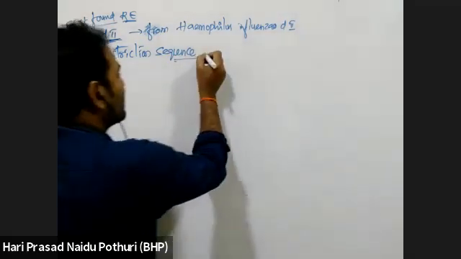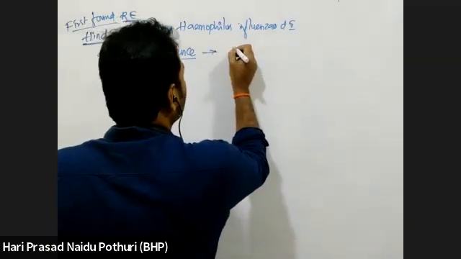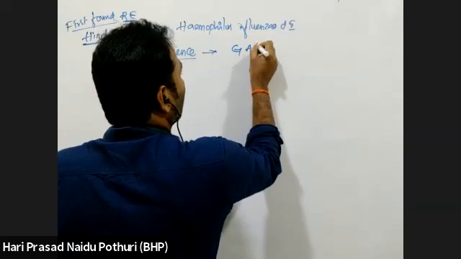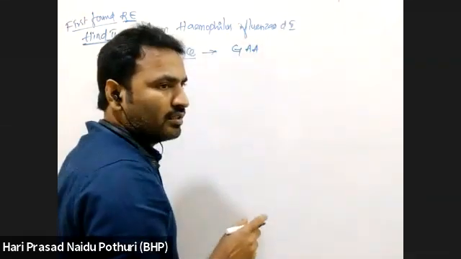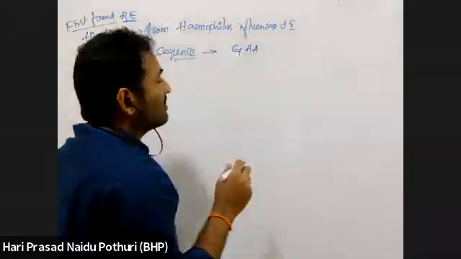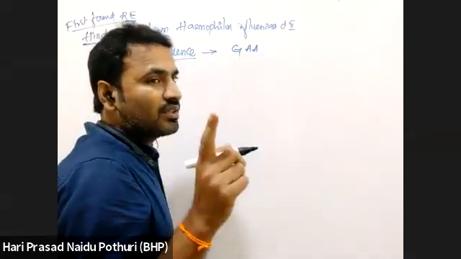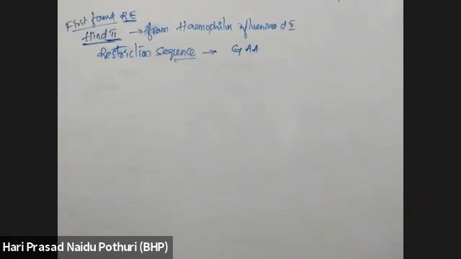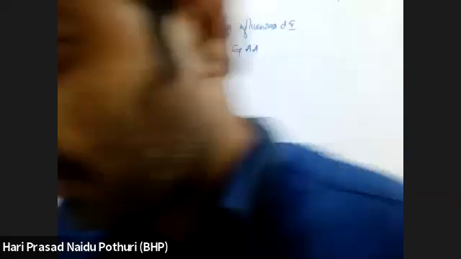So the restriction sequence for this is usually GAA, right? Actually, GAATTC is given for what? Not GAA, GTT I think. Yes, GT. That is EcoR1.